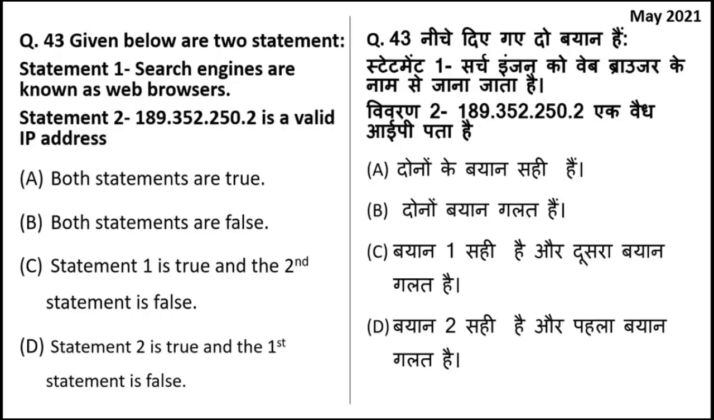Given below are two statements. Search engines are known as web browsers. 189.352.250.2 is a valid IP address. You have to tell if both statements are true or if one or both are false. In this question, both of the statements are false, because search engines are not web browsers.